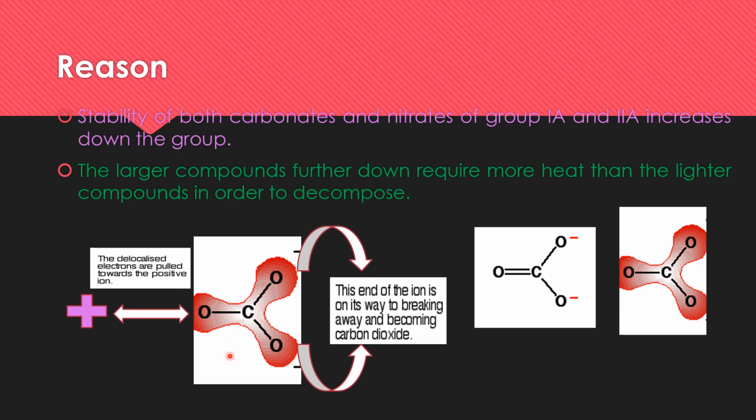That is the reason when we move down the group, the size of the compound increases and a large amount of heat will be required to decompose it. And the same is the case with the nitrates. Again, the same strategy happens in the nitrates, and they also need a large amount of energy to decompose when we move down the group.